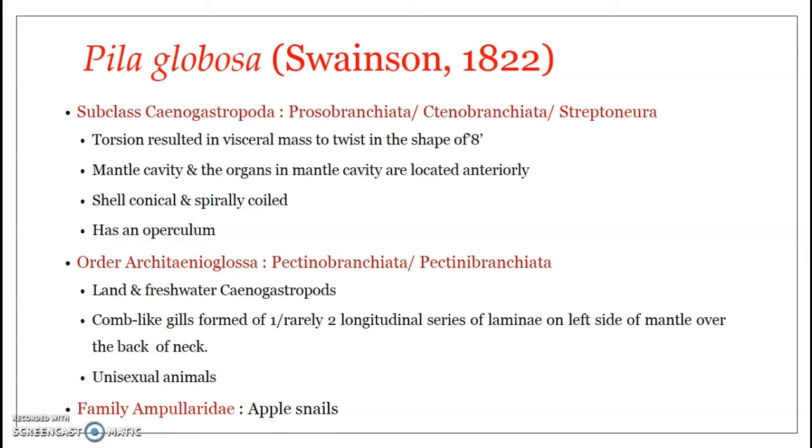The next is the Ampullariidae, commonly referred to as apple snails. It is the family into which Pila globosa is included. Family Ampullariidae includes a group of large freshwater snails; apple snails are large enough. It includes unisexual Architaenioglossa. All the Cenogastropods are unisexual in nature.